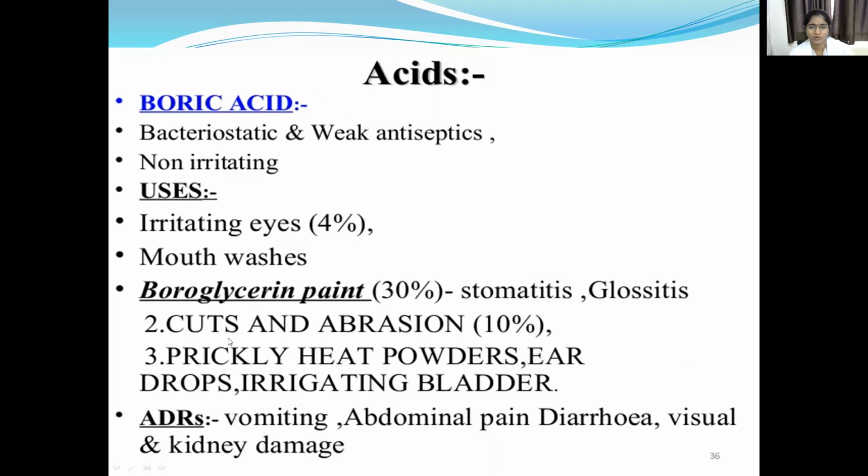It is also used in prickly heat powders, ear drops, and irrigating bladders. Adverse effects: it causes vomiting, abdominal pain, diarrhea, and visual and kidney damage.